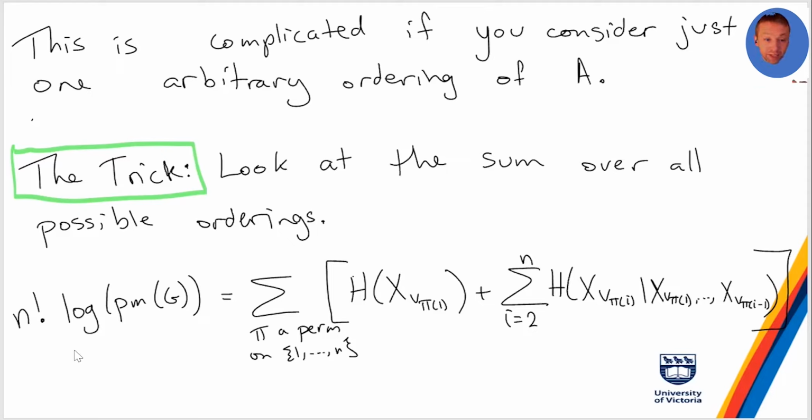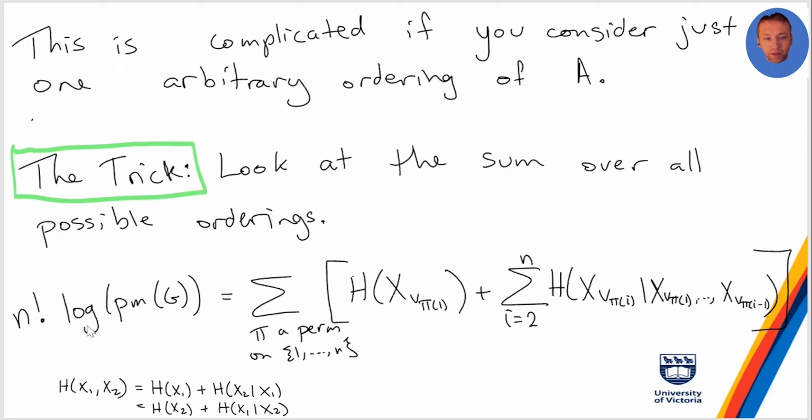So actually, this connects to something that we were talking about last time, this weird thing that if I take a pair of random variables like x1 and x2, and pull them apart in either order, H of x1 plus H of x2 given x1 is going to be the same as H of x2 plus H of x1 given x2, even though the constituent parts are not the same. So the entropy of x1 might be different from the entropy of x2. H of x2 given x1 is probably different than H of x1 given x2, but it's still equivalent to write it in any of these different ways.